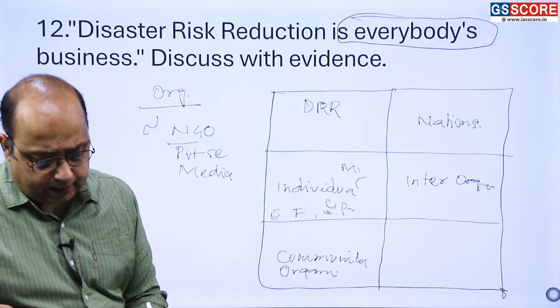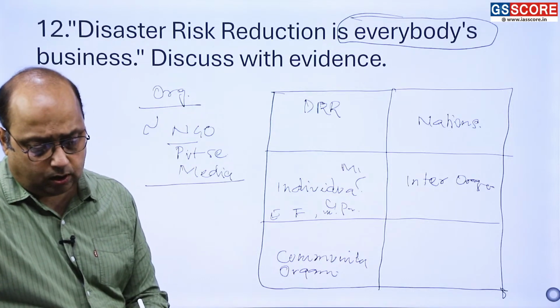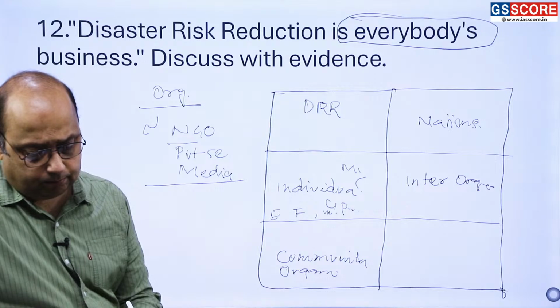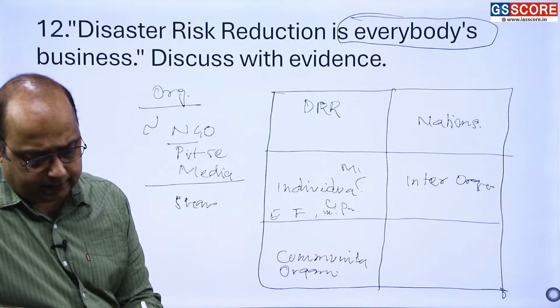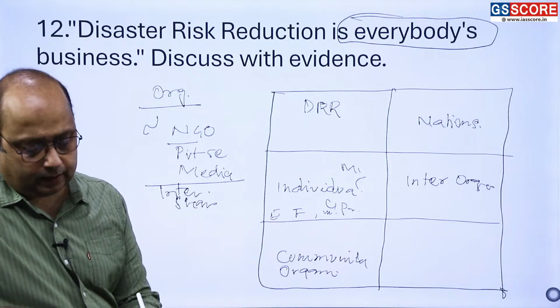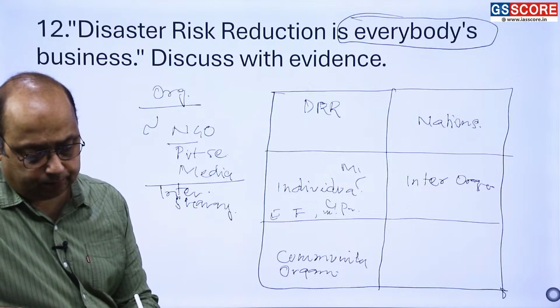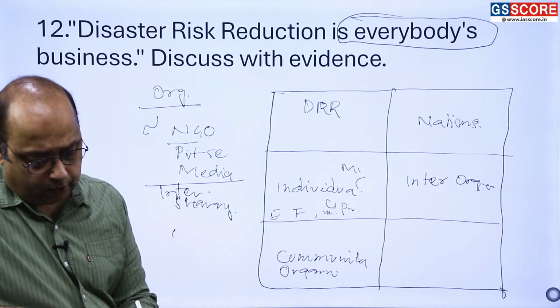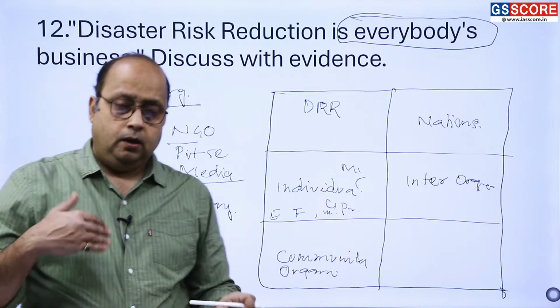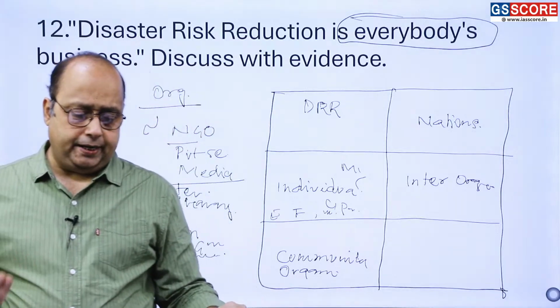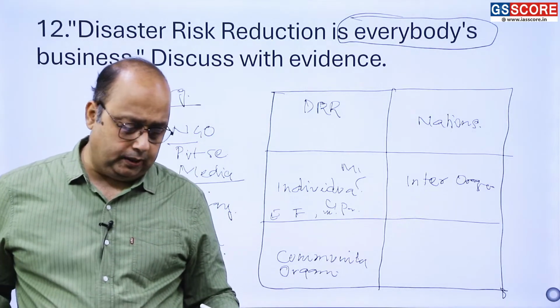Then we have international organization. Under international organization, see the sharing of best practice, how cooperation can come. So sharing of ideas and involvement of the United Nations in guidance and in supporting towards building global resilience can help mitigate the disaster risk. So in that way you can write the answer.